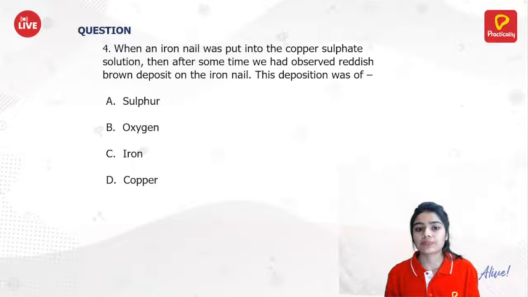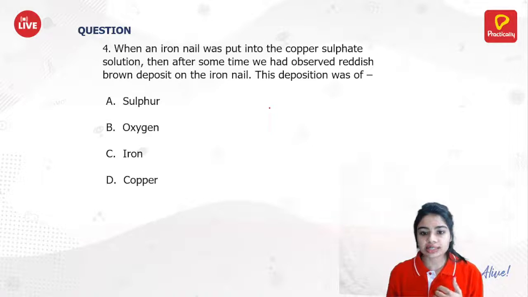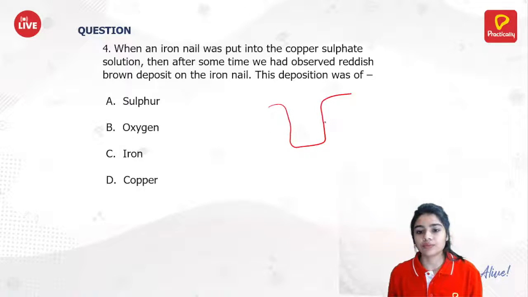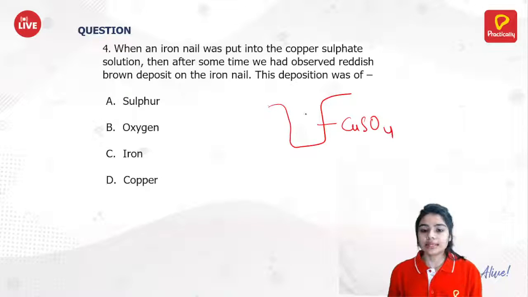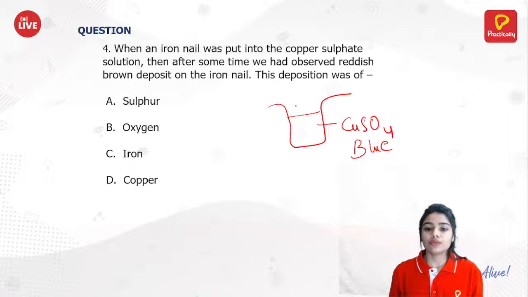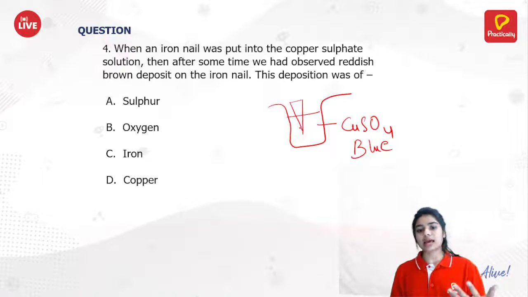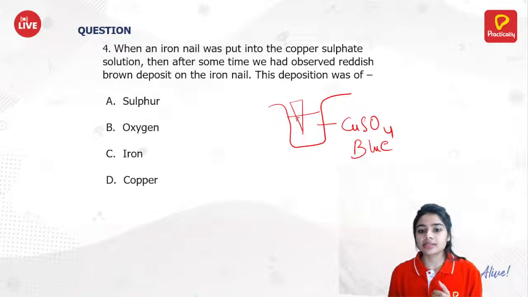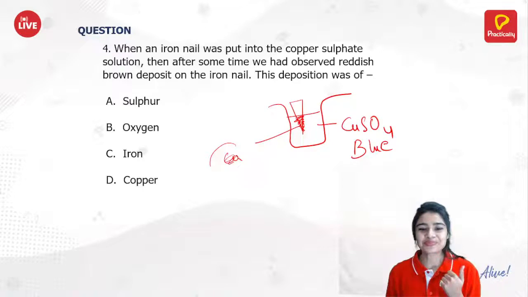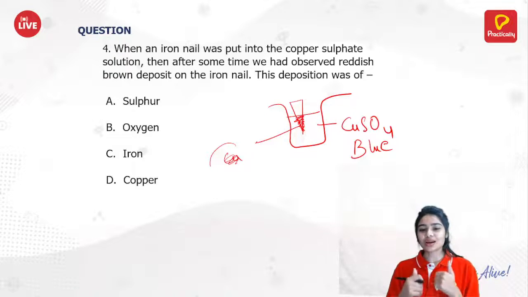What do you think? I will just explain what the question says. We have copper sulfate solution, which is blue in color. Now we put an iron nail into this solution. After some time, we see that there is a brown colored deposit. What is this brown colored deposit here?